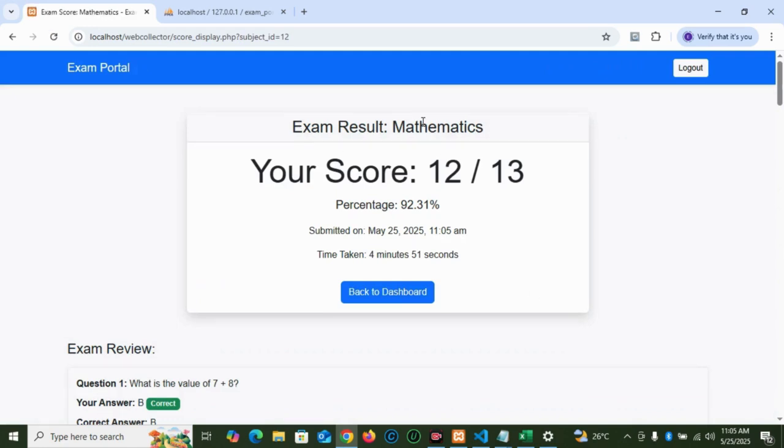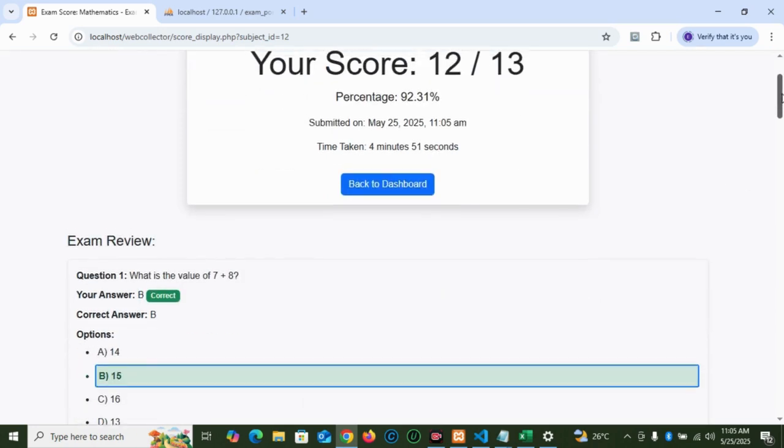Wow, exam result. So this student scored 12 over 13. So you can see the interpretation in percentage, 92.31%. The answers were submitted at this particular date, May 25, 2025, 11:05 a.m. And the time taken, the duration, was 4 minutes 51 seconds to complete that exam. Wonderful. So the interface is very, very awesome.